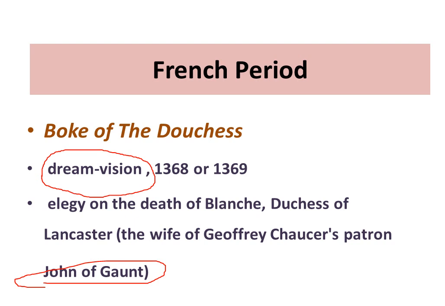Here, the Book of the Duchess is a dream vision, which was written around 1368 or 1369. We don't have the exact date. So this is the elegy on Blanche. She was the wife of John of Gaunt, who was a patron of Chaucer.